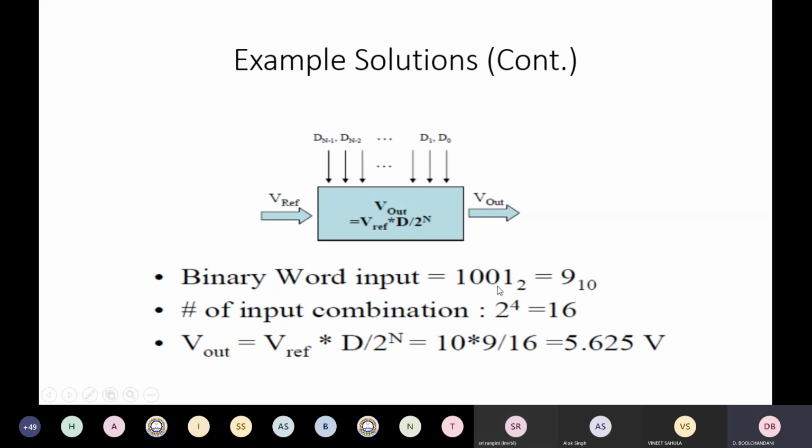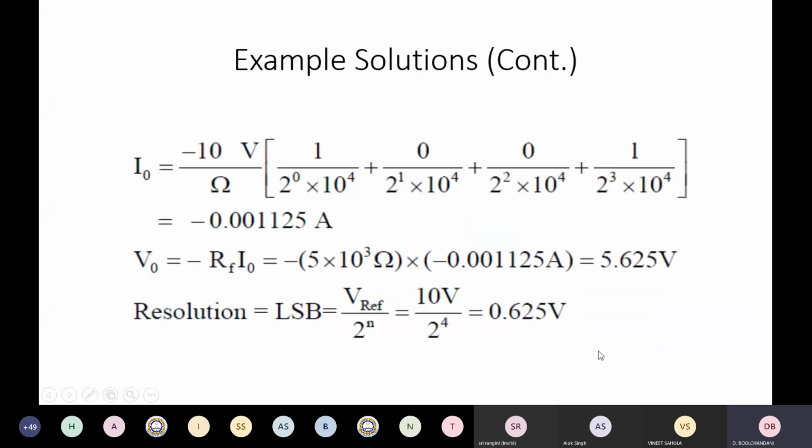So the binary word that we saw was 1001, which is the decimal equivalent of 9. Because it is a 4-bit number, the number of input combinations that you can have is 2 raised to 4, that is 16. So V out is nothing but V reference multiplied by the digital signal equivalent, which is 9 here, divided by 2 raised to N. So 10 into 9 divided by 16, that is how we get the output voltage. 5.625 volts, it is the same as what we had calculated here, 5.62.